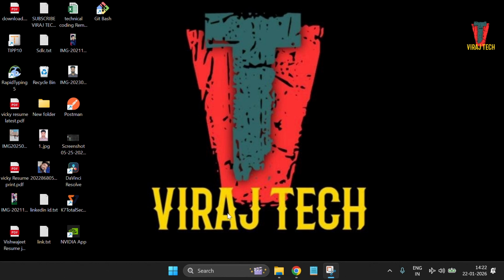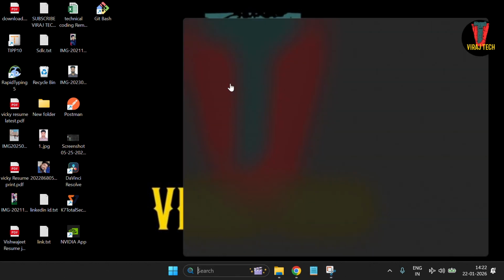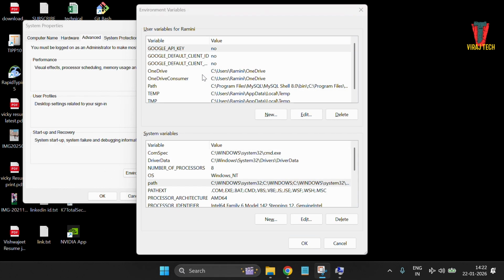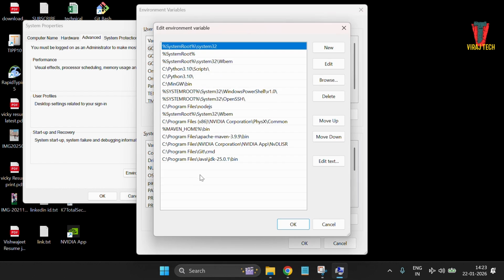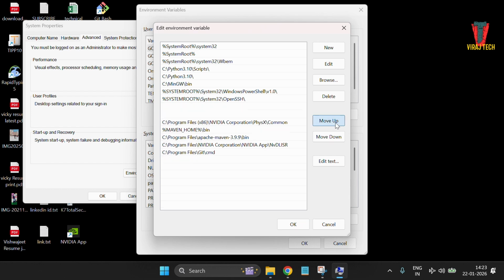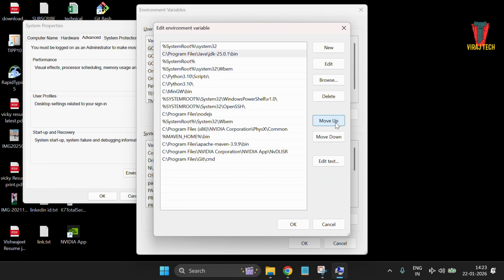To correct that, search environment variable, system property. We will open environment variable. We will double click on path. Here you can see I have set Java JDK 25 latest, which is the latest version of Java. We will move it first. We click the first option and then press OK.